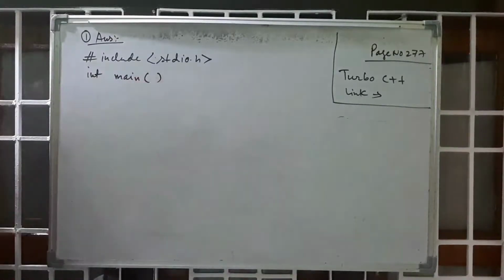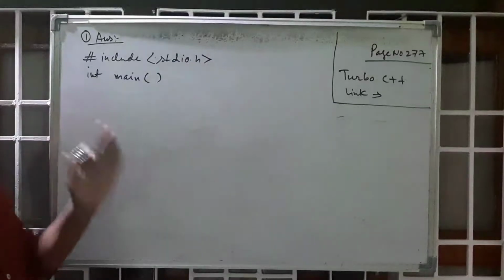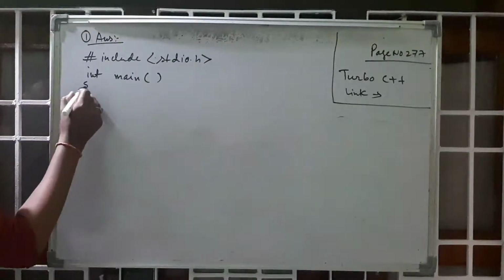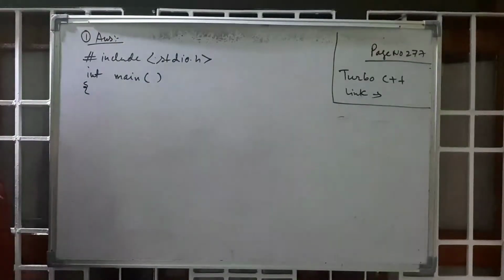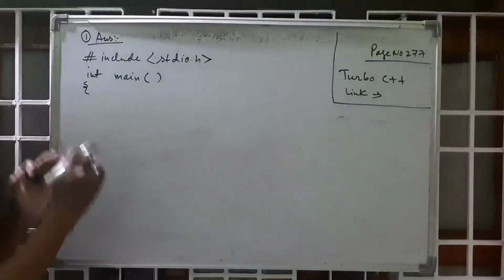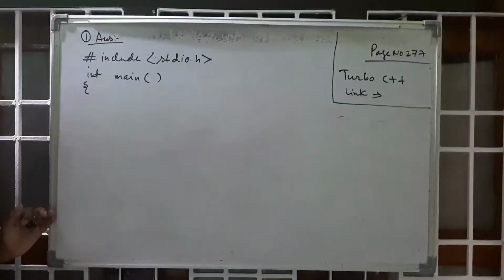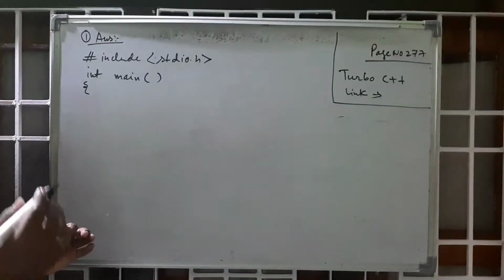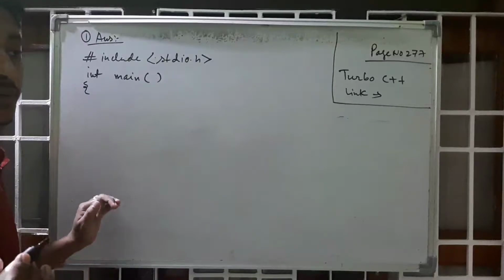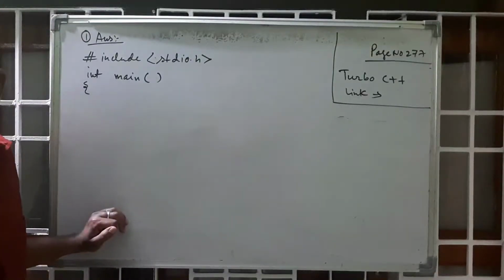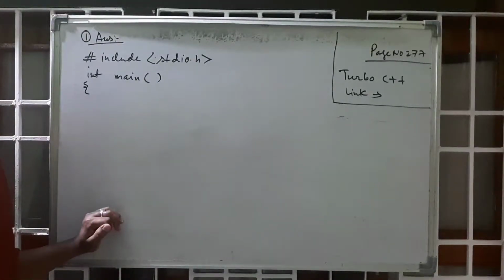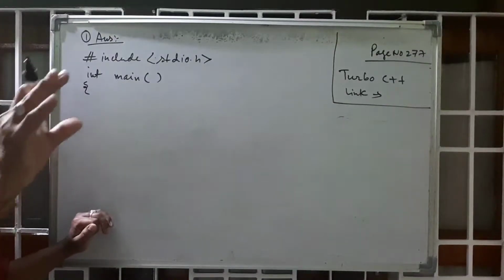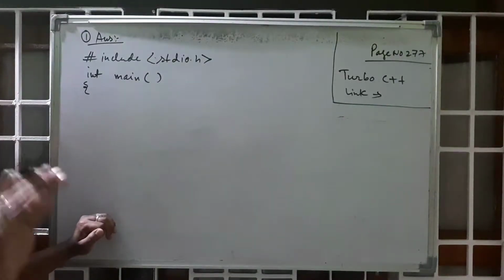Now after that you have to give the main function, int main. Int main means it is the main function, and the main function includes all the statements. First I would take variables, but here I do not require any variable because I am just displaying a message.